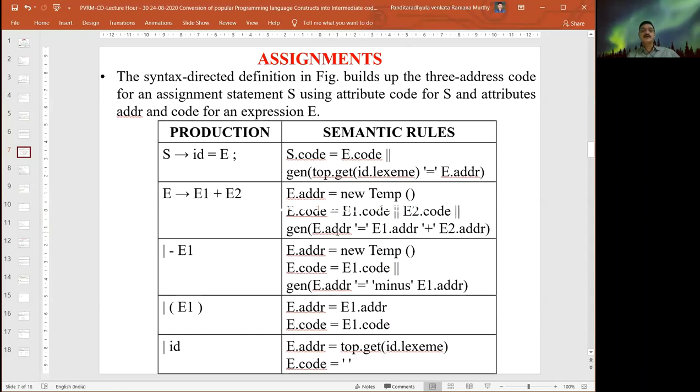So at the bottom level, everything is identified in terms of the variable address, and we get those particular values. All those values are assigned as semantic rules.